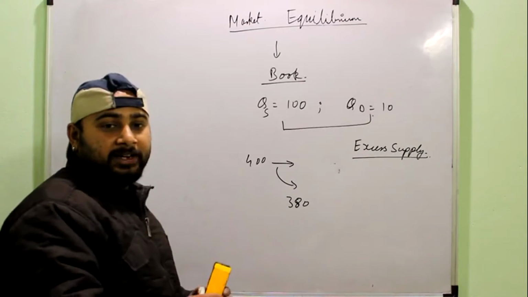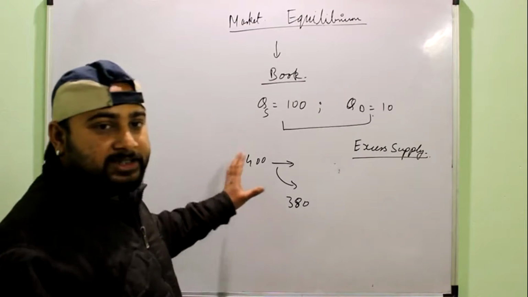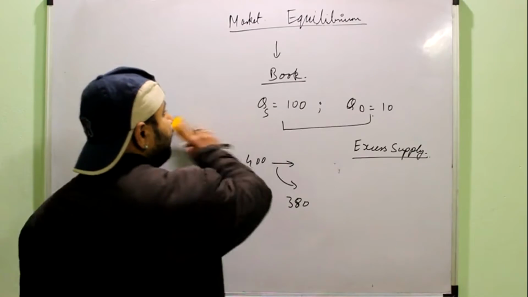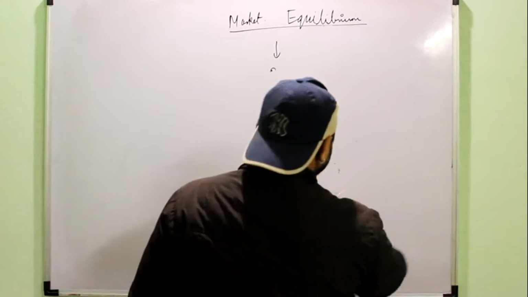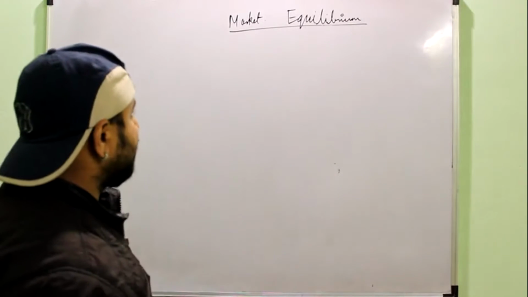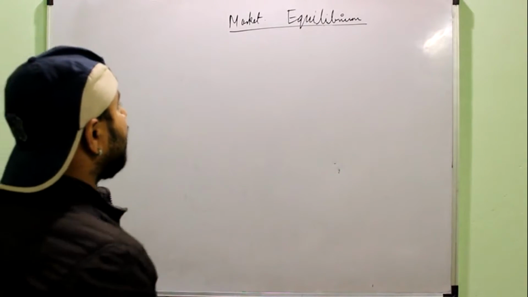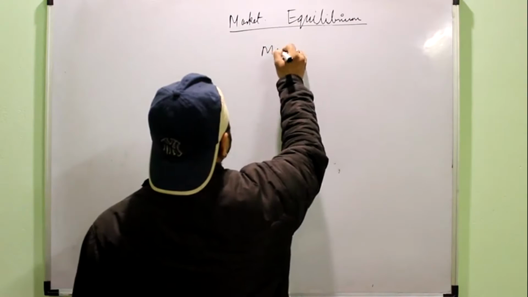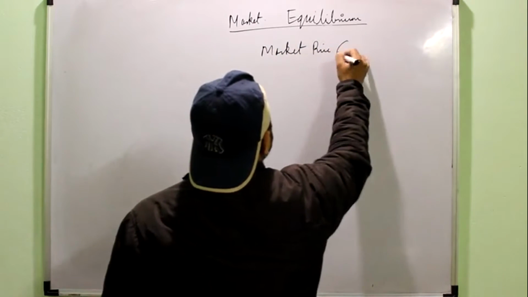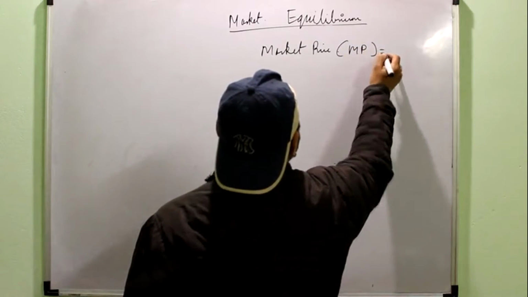And remember, in this particular chapter, if you have understood the initial things, then you can understand this chapter very easily. It's an easy chapter. Okay, now we have learned about the excess demand and excess supply. Now we have to learn about the market price. Next concept is market price, or we denote it as MP.